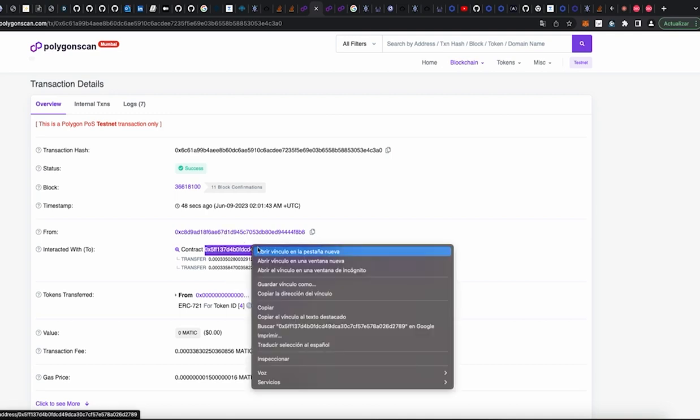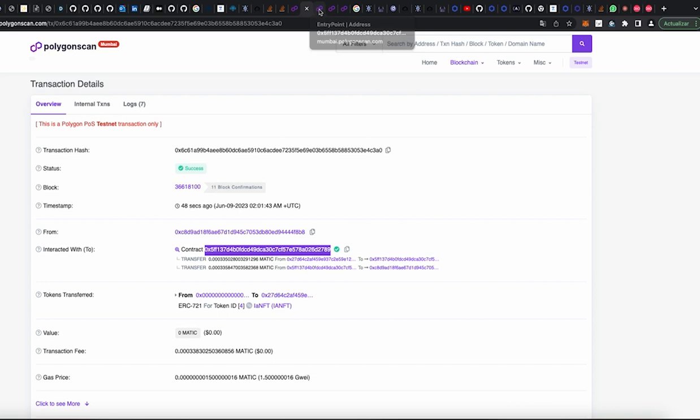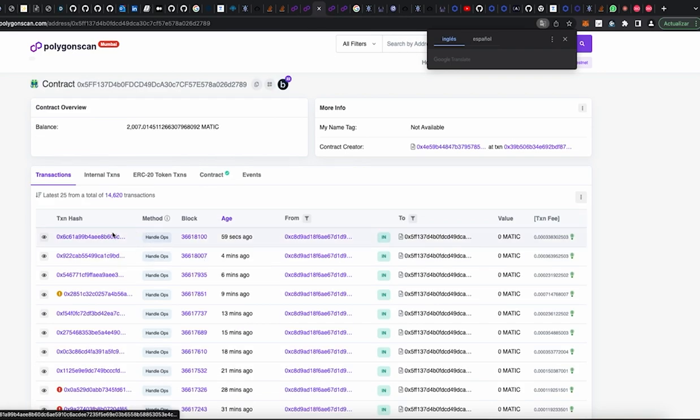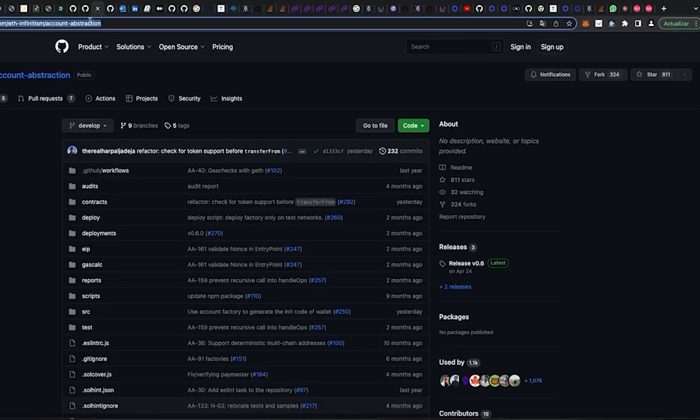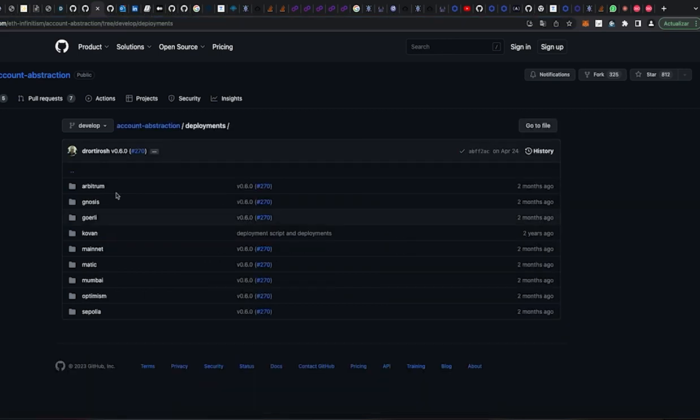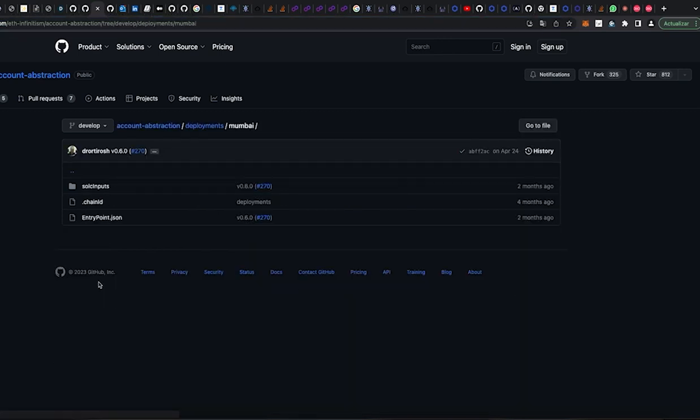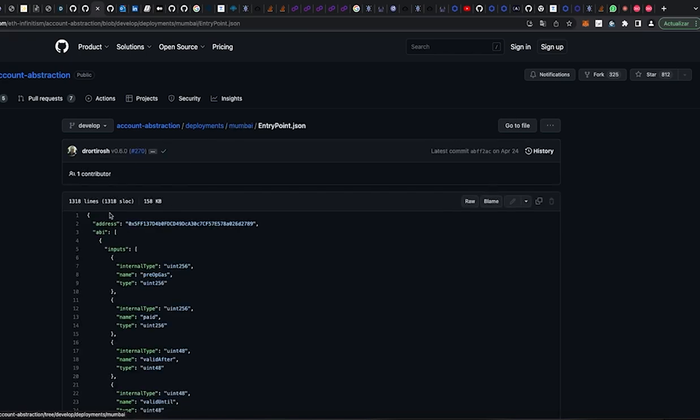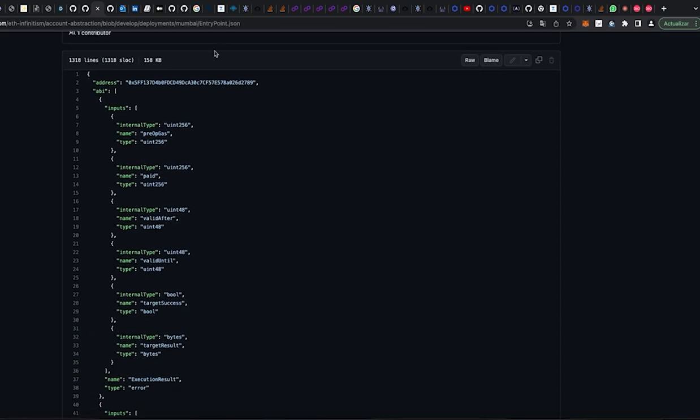This transaction is carried out through a contract, where the entry point, which is one of the parts of account abstraction, is executed with the ETH infinitism library and bundler. And the contracts used to deploy entry points are the ones found here in the repository. This is the one used as an entry point.